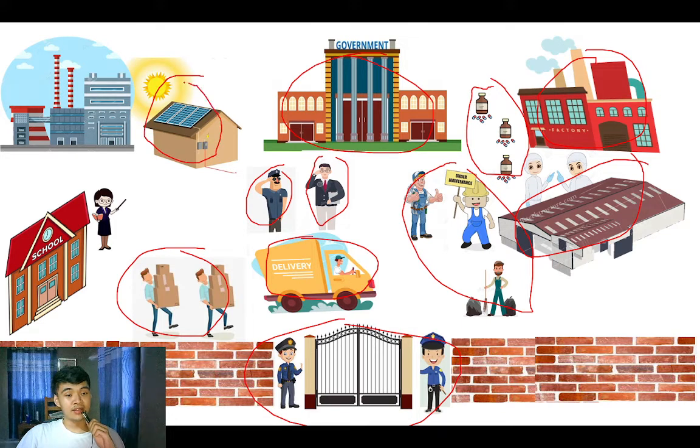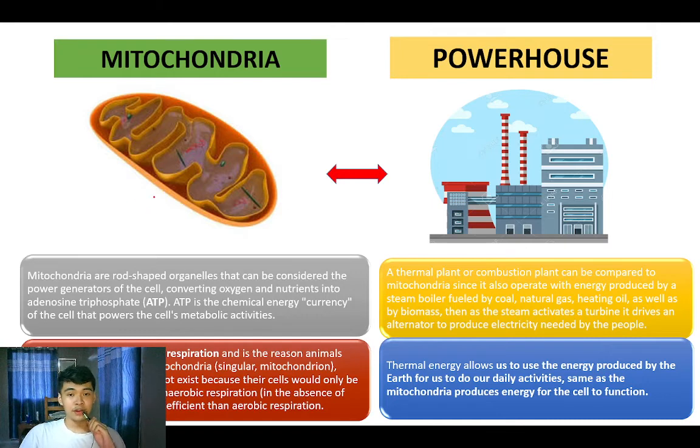mayor as the chromosome, security guard or bodyguard as the nuclear membrane, solar panel as the chloroplast, thermal power plant as the mitochondria, and skull as the nucleolus. And first, mitochondria and thermal power plant.